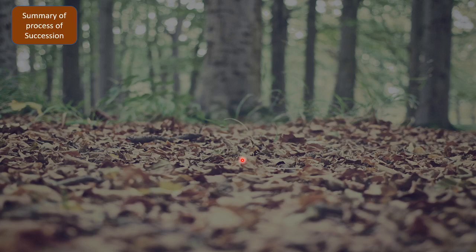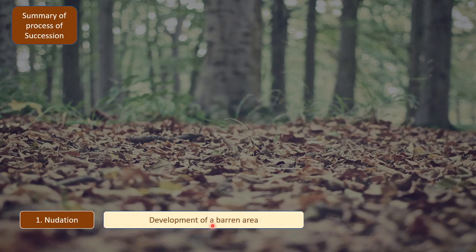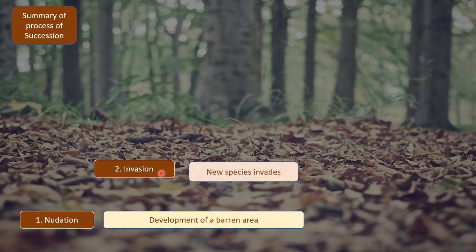So now let us have a quick summary of the process of succession, that we had seen earlier. The first step is nudation, which leads to the development of a barren area. Once the barren area is created, the process of invasion follows after nudation. After the barren area has been created, new species invade.